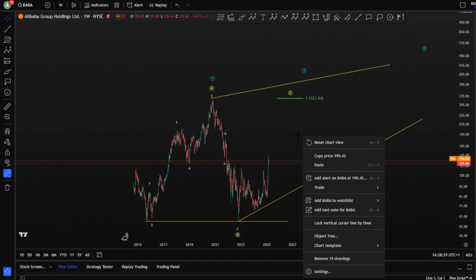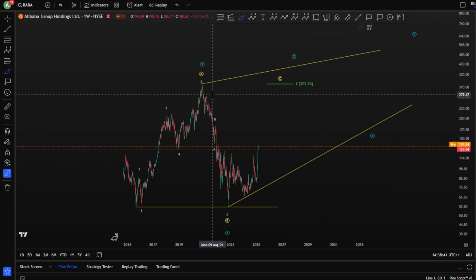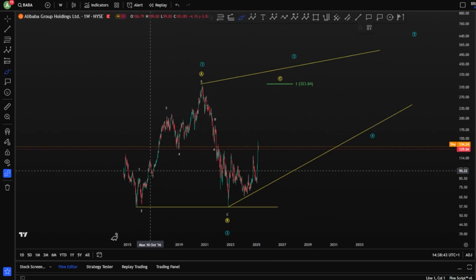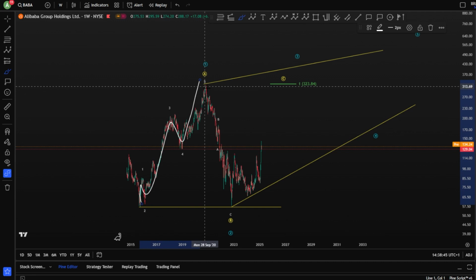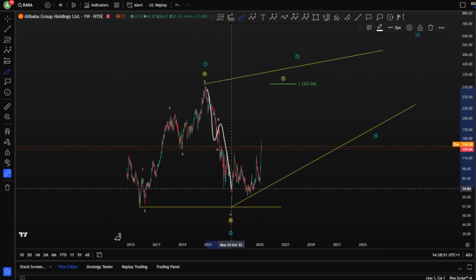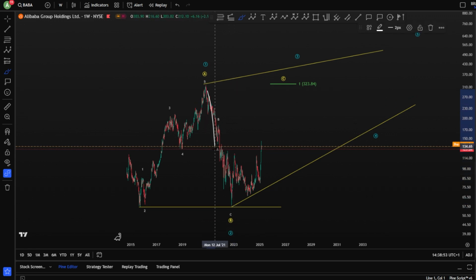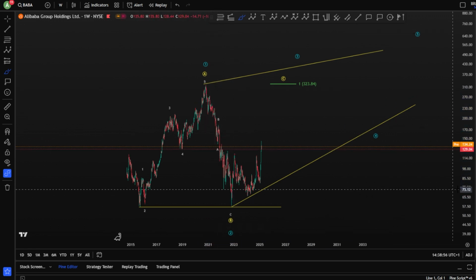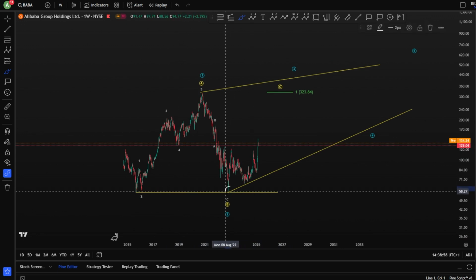Starting on the weekly chart here, we're looking at our bullish and bearish scenario. Of course, we have a 1, 2, 3, 4 and a 5 impulse toward the upside, finishing wave 1 or wave A. And after this, we got a very sharp wave B toward the downside as an A, B and a C. Why is it a wave B? Because we have reached almost the bottom of the wave 1.